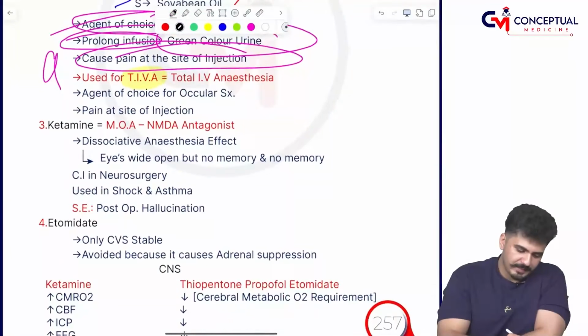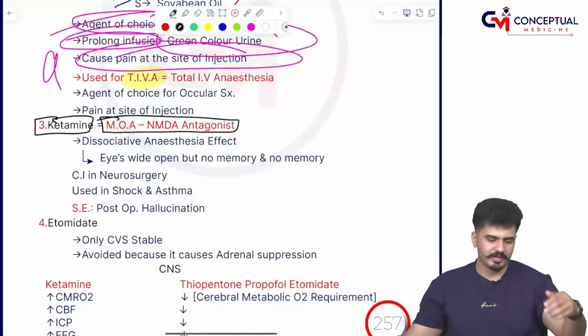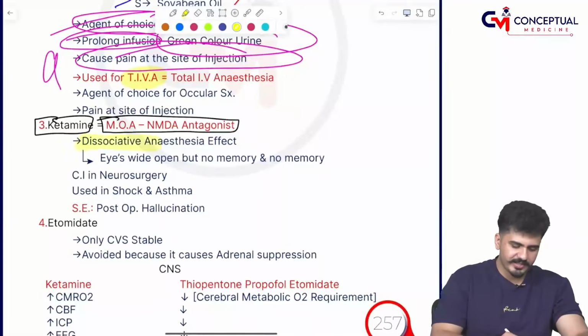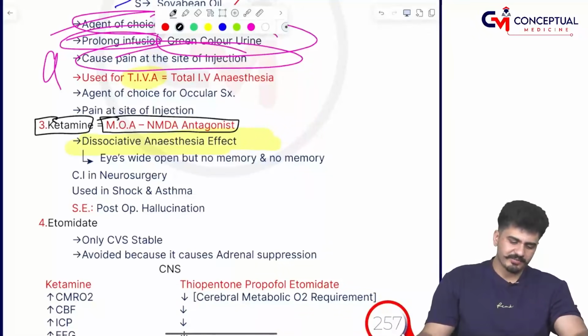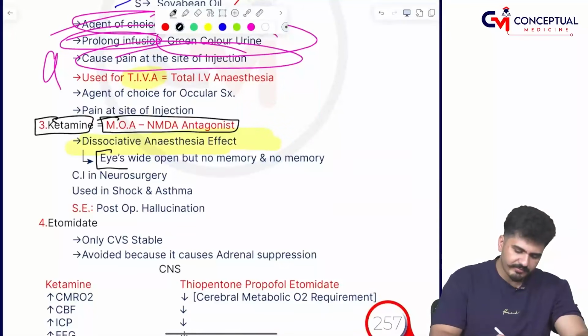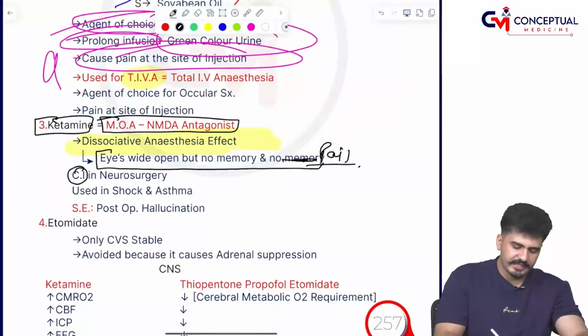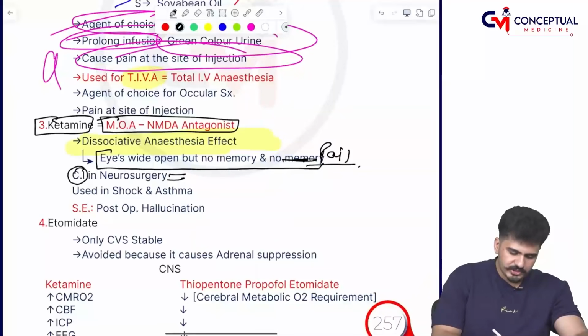Okay. Ketamine, mechanism of action is on the NMDA receptor, an excitatory receptor. If NMDA is antagonized, meaning there will be blockage, the brain will sleep. This has a very special effect called dissociative anesthesia. Sir, eyes are wide open but no memory, no pain. This is called dissociative anesthesia. It is contraindicated in neurosurgery, sir.